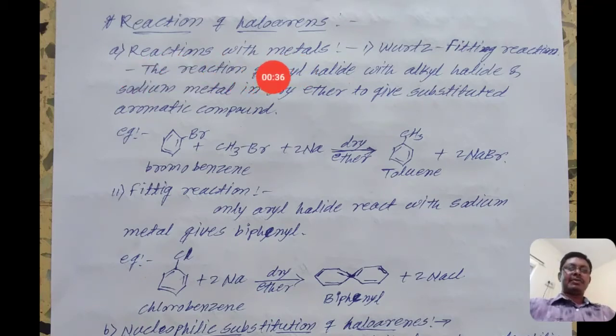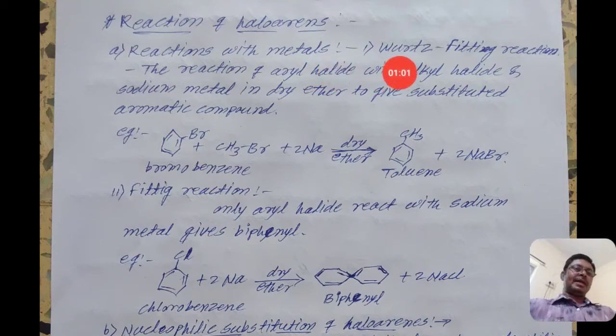In a previous video we discussed the reaction of haloalkanes with metals, that is the Wurtz reaction. When sodium metal reacts with two alkyl halides, we get a product with a greater number of carbons than the reactant alkyl halides, that is an alkane.